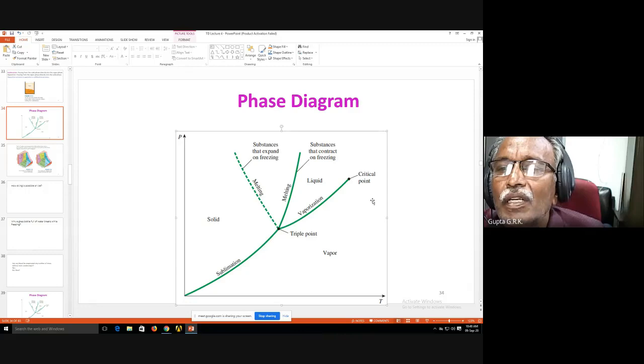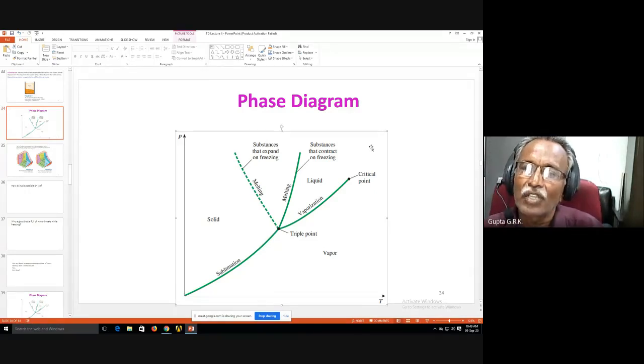Now at this point I go up at constant temperature, I increase the pressure. At constant temperature, I increase the pressure. So I go up to this point. I don't see any phase change because it is not crossing any saturation line.